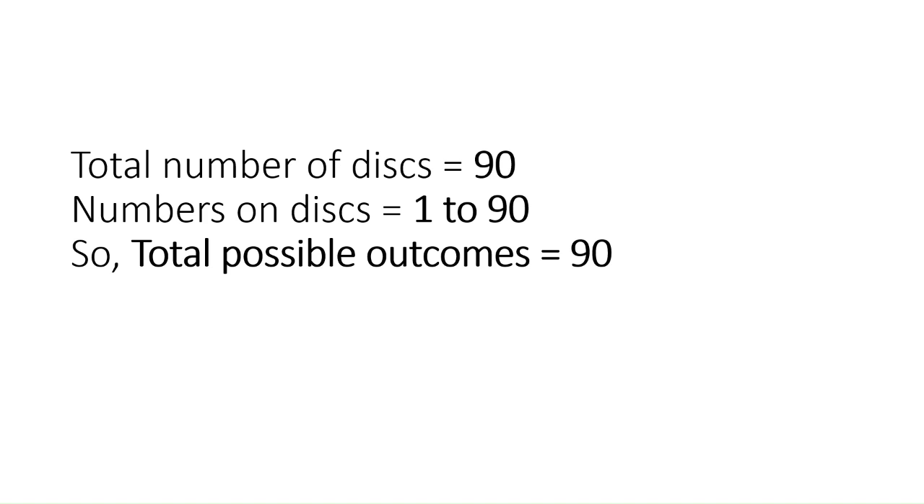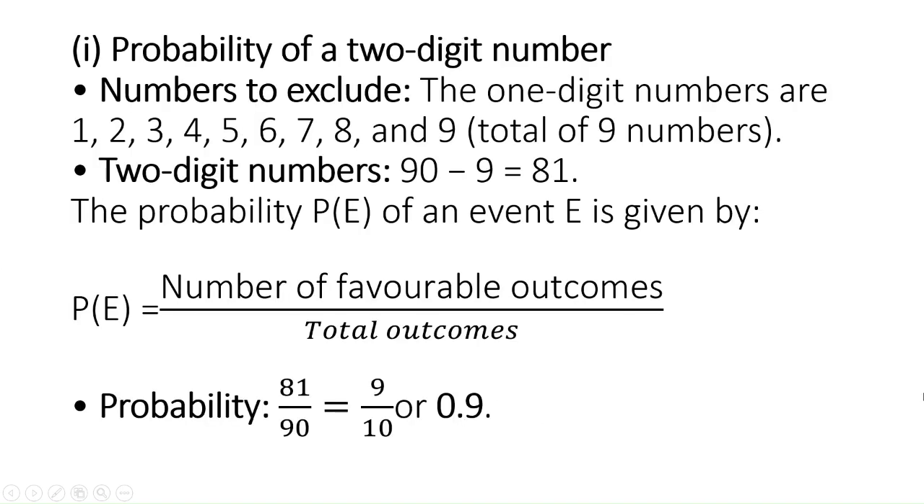So here total number of discs are 90. Numbers on the discs are 1 to 90. So total possible outcomes are 90. So for any event in this particular scenario, we will have total number of possible outcomes 90 only. Now, let us consider the first event: probability of a two digit number.